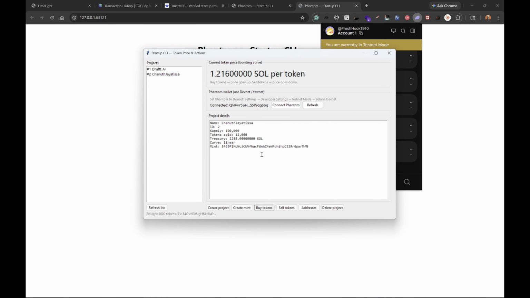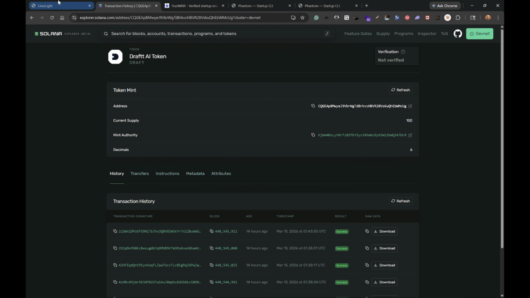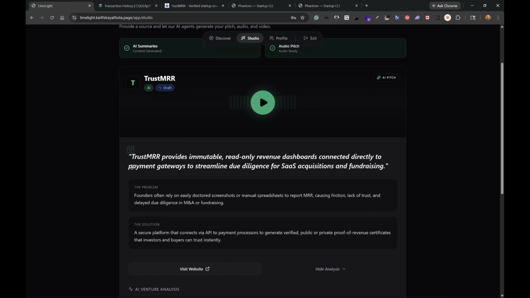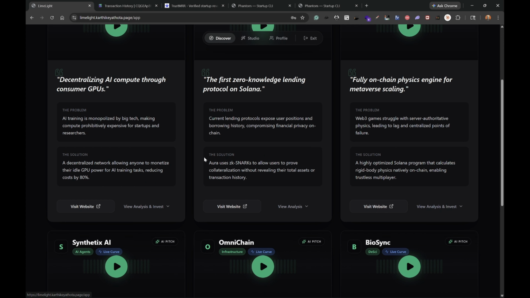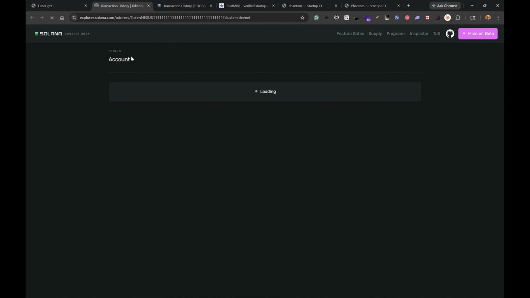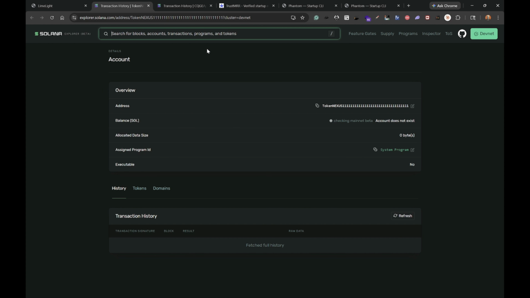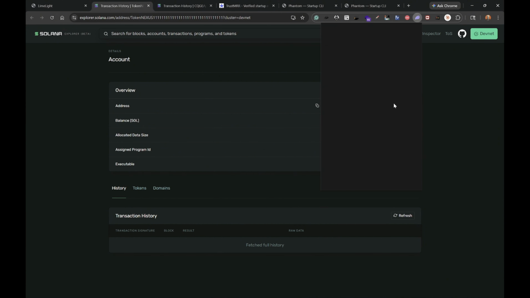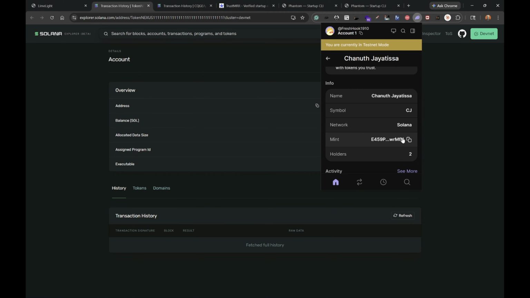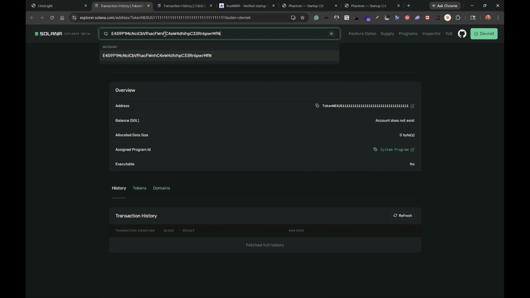And now let's go back to our website, LimeLight, right? So one more thing I do want to mention, if you go to LimeLight, let me show you one real quick thing. You can go to Discover, you can press View Analysis and Invest and go down, and this link right here, right? This link would open up this right here, which is the Solana Explorer, where you'll be able to see the past transactions and the history of that token, right? And the main token. And yeah, just like that, that's our Solana ecosystem.